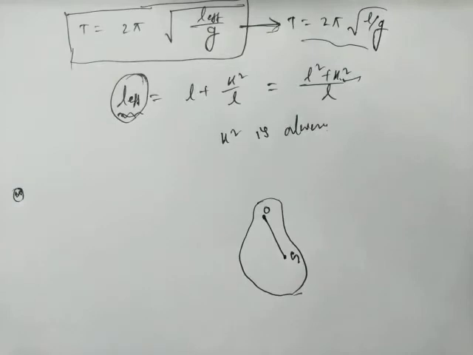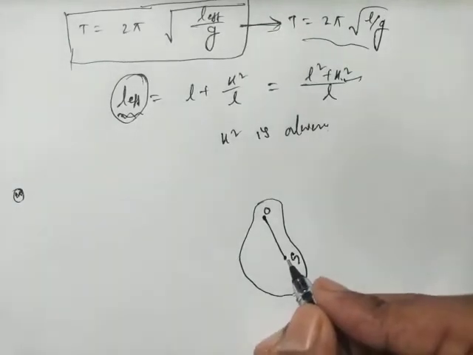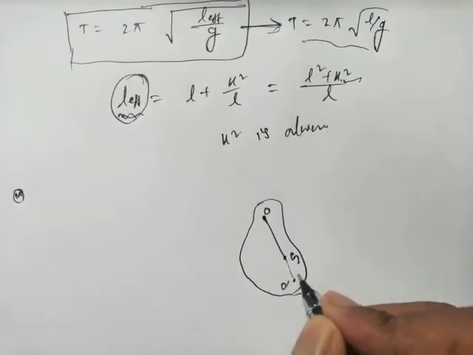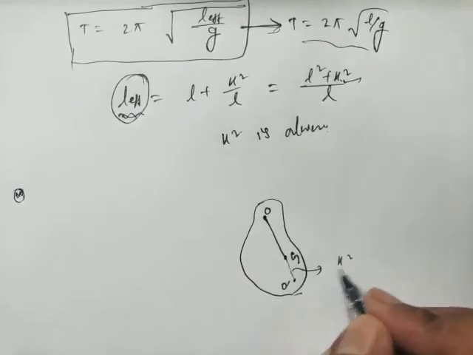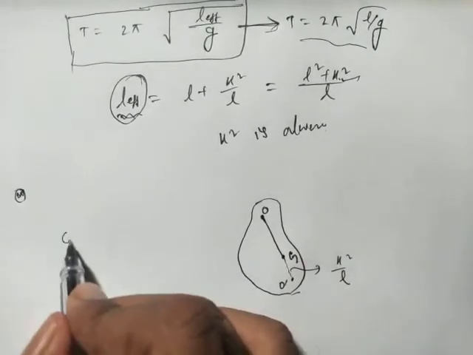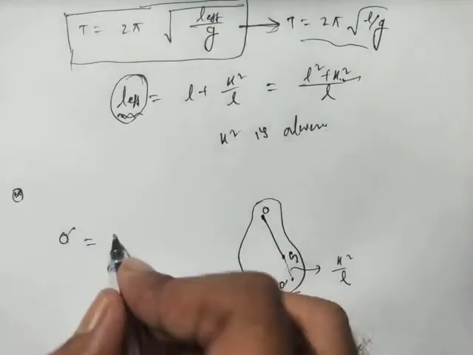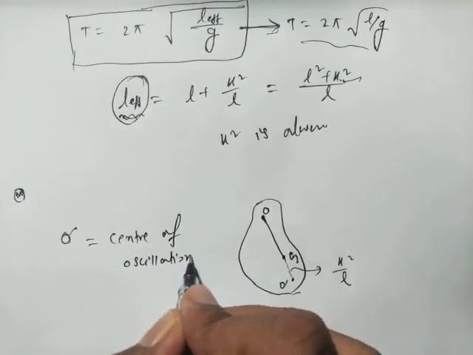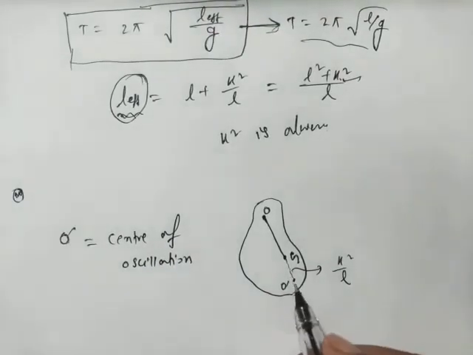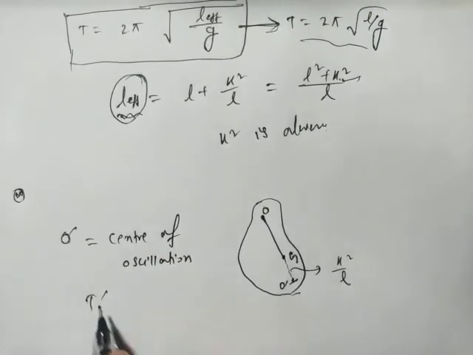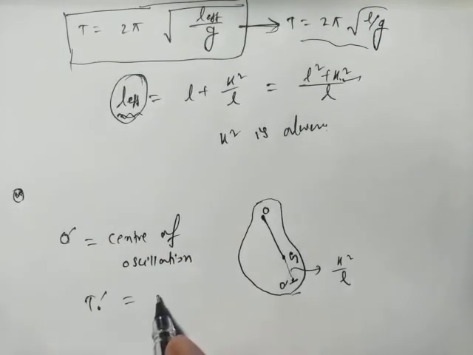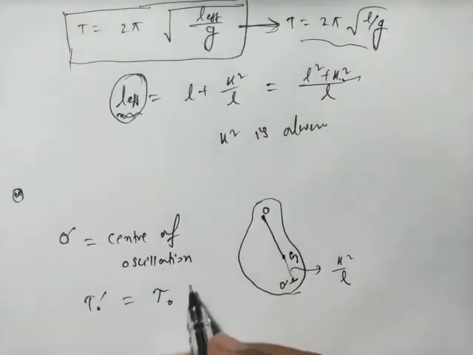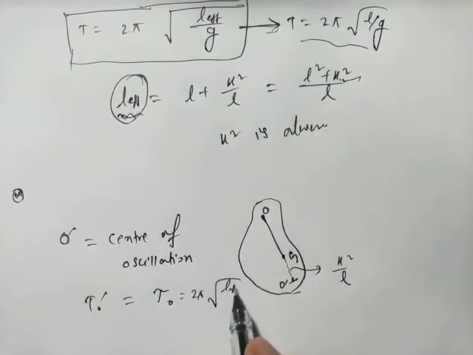Okay, now there is a point O dash on the other side of G, at a distance, suppose this is O dash, and if we take this distance as k square divided by L, then this point O dash is called the center of oscillation. This is called the center of oscillation if about this point the time period t0 prime is equal to the time period t0. T0 means the initial time period t, which is 2 pi root over L effective divided by g.